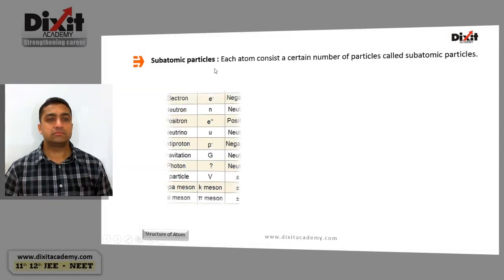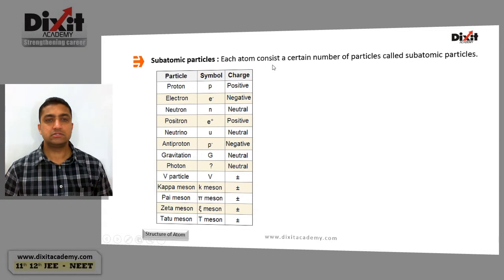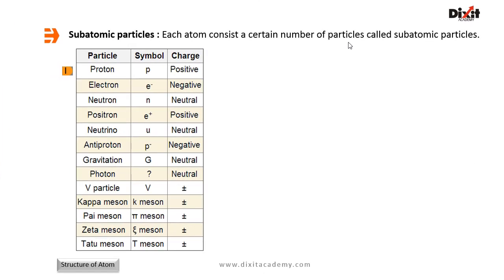Subatomic particles. Each atom consists of a certain number of particles called subatomic particles. These are protons, electrons, neutrons, positrons, neutrino, antiproton, graviton, photon, V particle, kappa meson, pi meson, zeta meson, and tau meson.